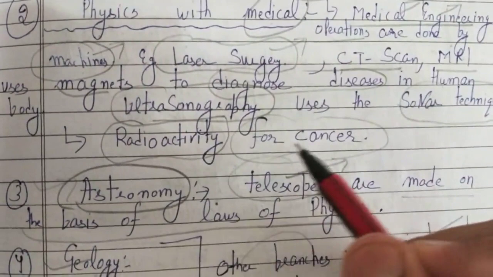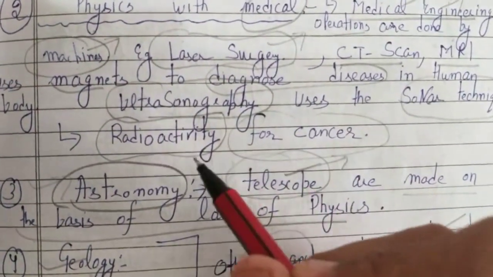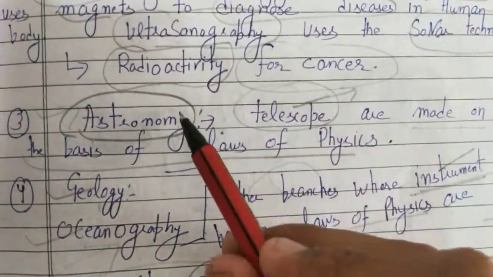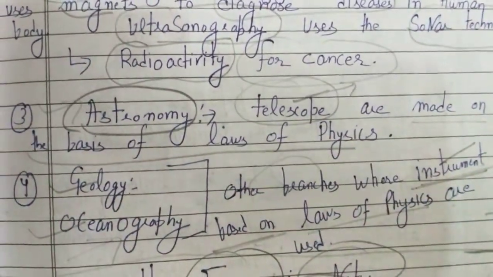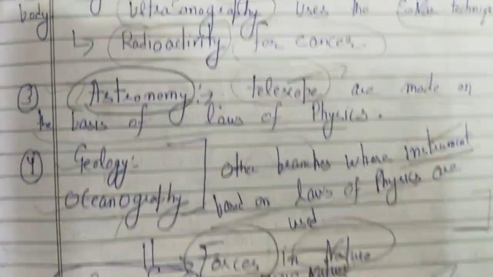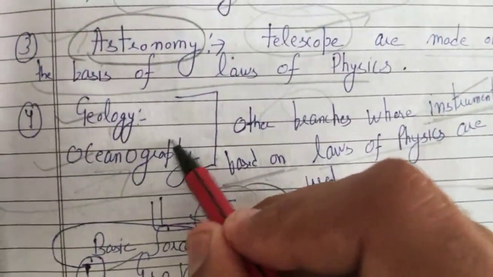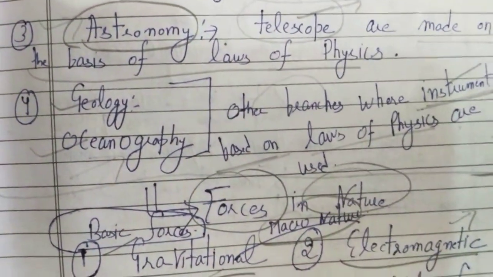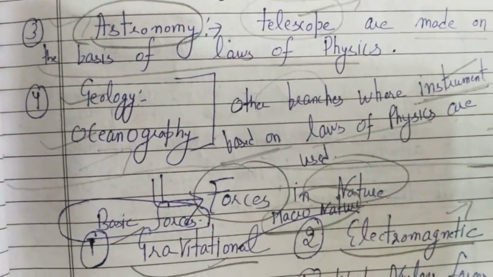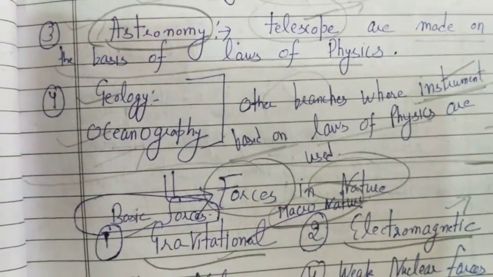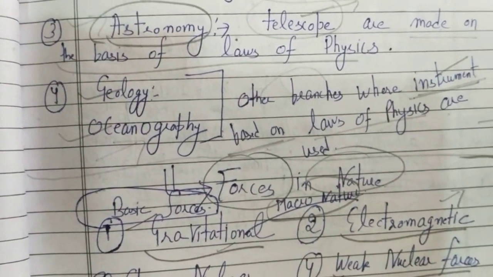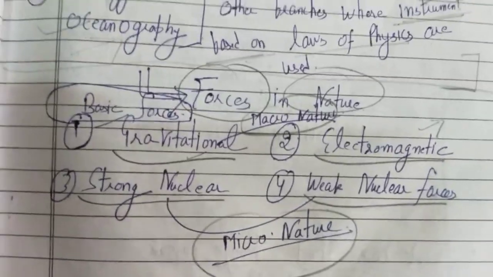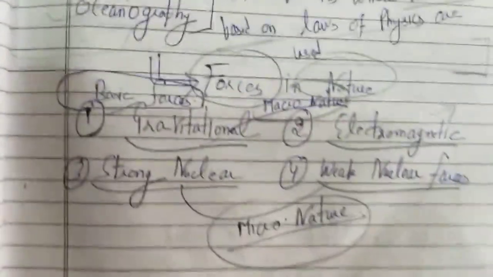Radioactivity is used for the treatment of cancer, and radio waves are used in this technique. Physics is also used in astronomy because telescopes are made on the basis of laws of physics. And in geology and oceanography, some instruments are used which are made on the basis of laws of physics. So physics is used in relation with chemistry, medicine, astronomy, geology and oceanography. So the next topic is: what are the different types of forces in nature?